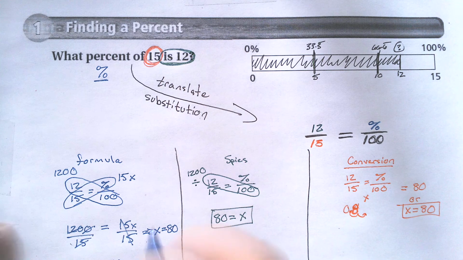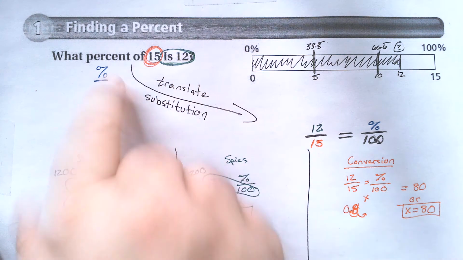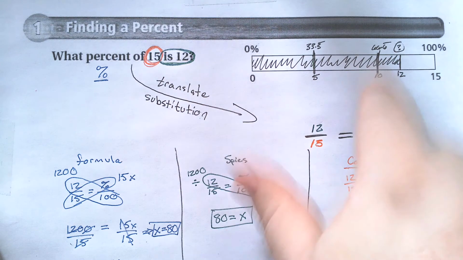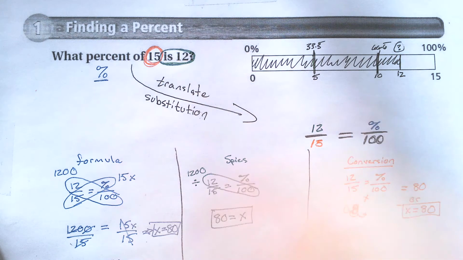Pick one and make sure you're practicing it until you master that skill. There isn't one way to do this type of problem. Again, my teaching style is to expose you to as many methods as I can so you can find the one you're comfortable with. And if we have to look at other ways, let me know. On that note, guys, make sure that you're looking at this, you're going through it step by step. We can mentally think about it and compare it on a number line or chart, as far as numbers and percent, but that gets really difficult when we're talking about numbers like this.